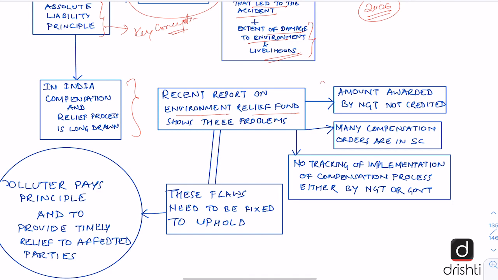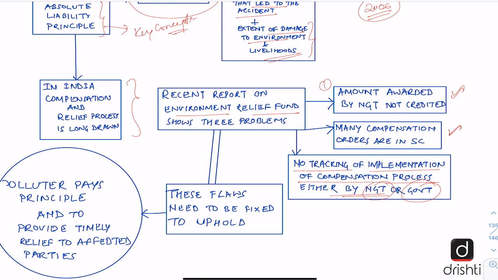The first problem is the amount awarded by NGT, which is the National Green Tribunal, for such accidents is not credited to this account, which is Environment Relief Fund. Second, many compensation orders which have been issued are still pending in the Supreme Court. And thirdly, there is no tracking of implementation of the compensation process, neither by the National Green Tribunal nor by the government. So these three issues leave the affected parties at total mercy of the wrongdoer or the company which has actually caused the accident or the environmental disaster.